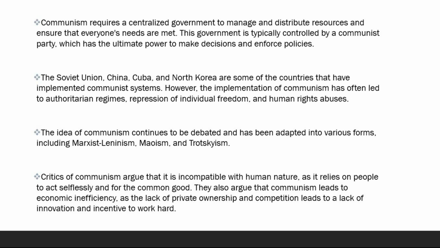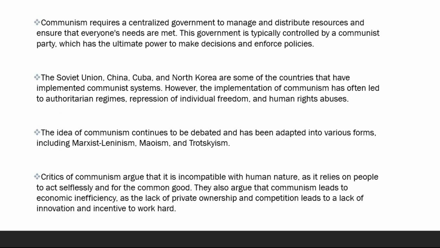Number 6. The Soviet Union, China, Cuba, and North Korea are some of the countries that have implemented communist systems. However, the implementation of communism has often led to authoritarian regimes, repression of individual freedom, and human rights abuses. Number 7. The idea of communism continues to be debated and has been adapted into various forms, including Marxist-Leninism, Maoism, and Trotskyism.